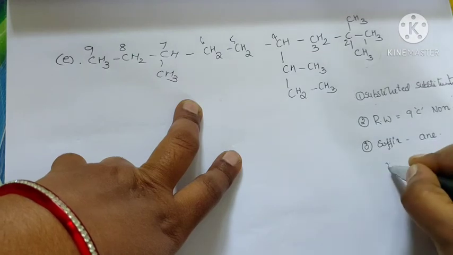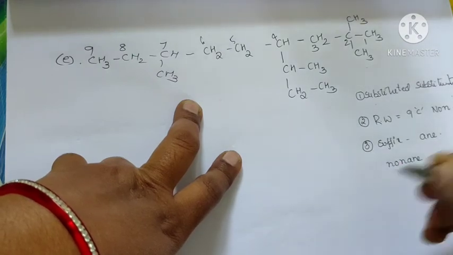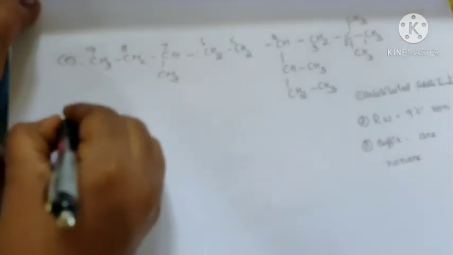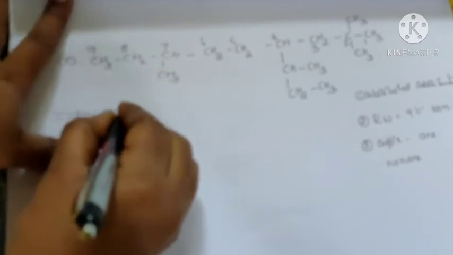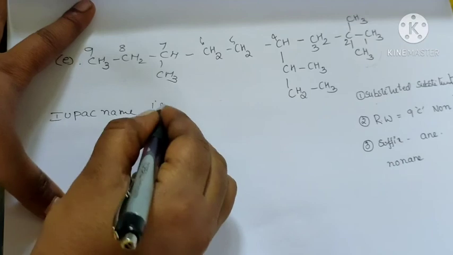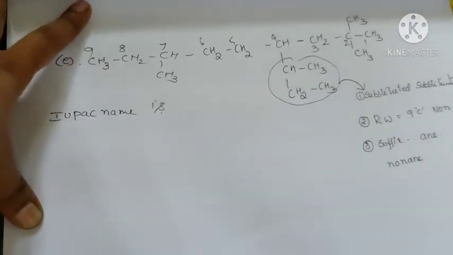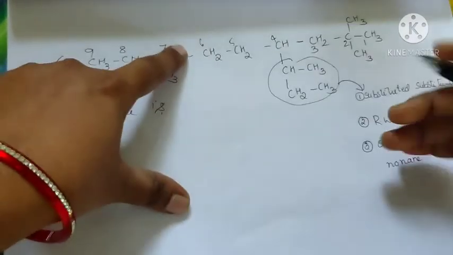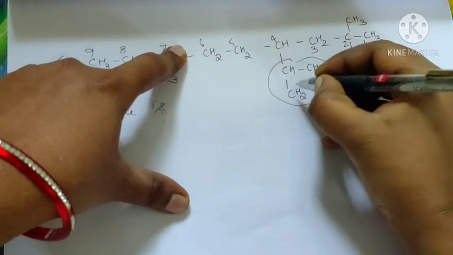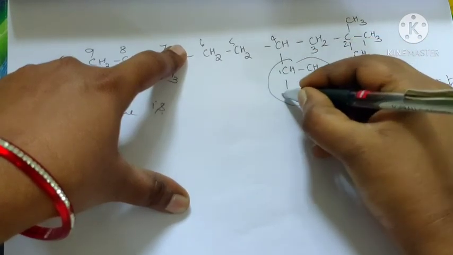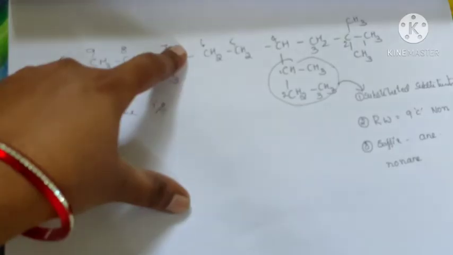The IUPAC name of this compound: the second carbon contains 2 methyl substituents and the 4th carbon contains a substituted substituent. The substituted substituent contains 4 carbons, one of which is a methyl substituent, leaving a 3-carbon chain, propyl. So it is 1-methyl propyl.